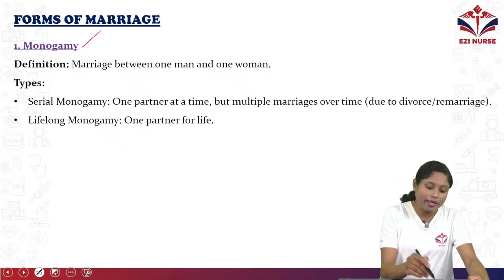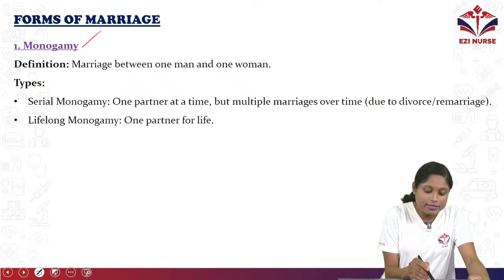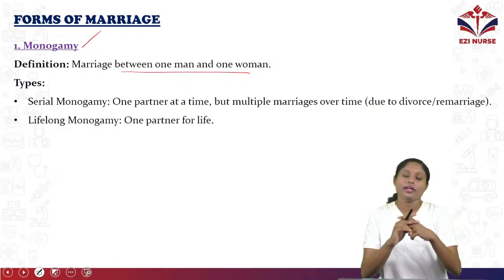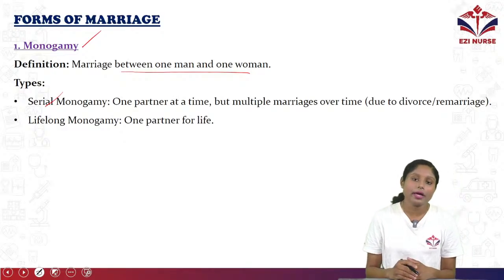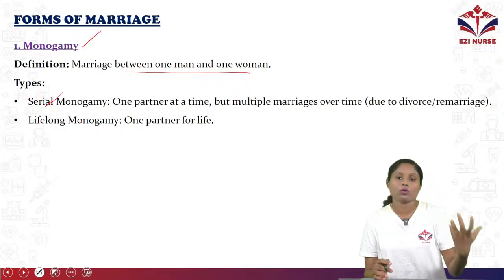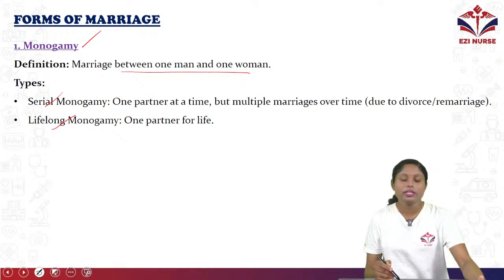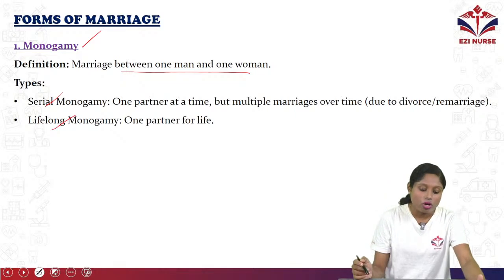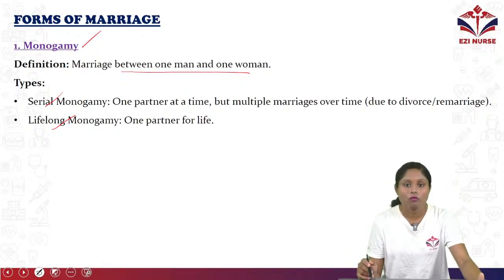So first one is monogamy. What is monogamy? Let's see the definition: marriage is between one man and one woman. So one man and one woman are marrying each other. That is monogamy. The types are serial monogamy, one partner at a time but multiple marriages over time, so maybe after divorce or remarriages. Lifelong monogamy means one partner for life, so they'll stay together. Monogamy is nothing but marriage between one man and one woman.